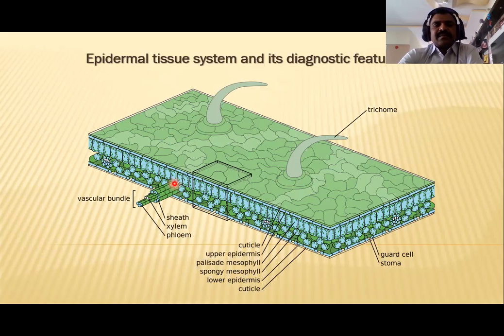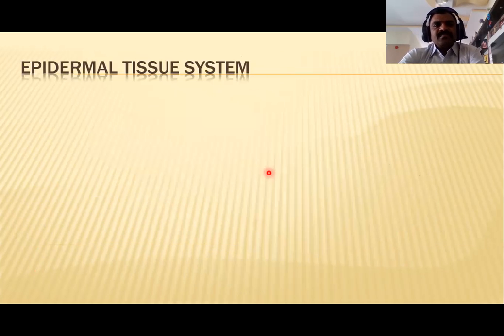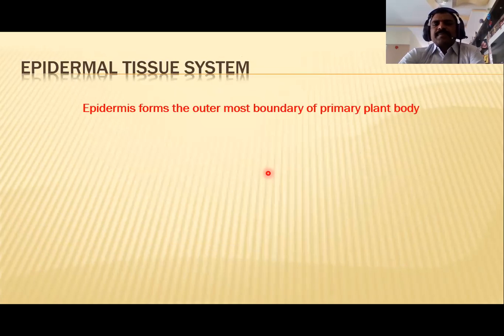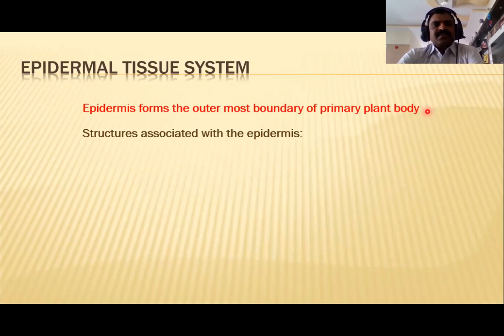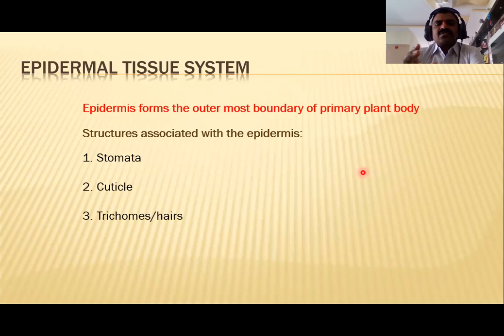The veins are nothing but vascular bundles, you know. These are surrounded by the sheath, with xylem and phloem, which we observe in this vein. Okay. Now, epidermis forms, we know, the outermost boundary of the primary plant body. So the epidermal tissue system is associated with the epidermis, and consists of stomata, cuticle, and trichomes.